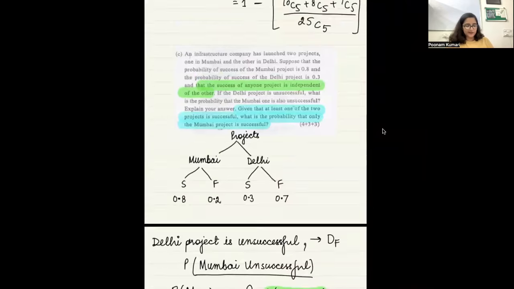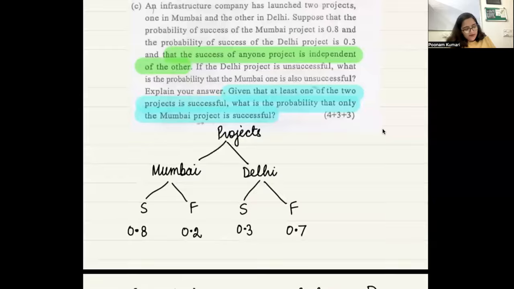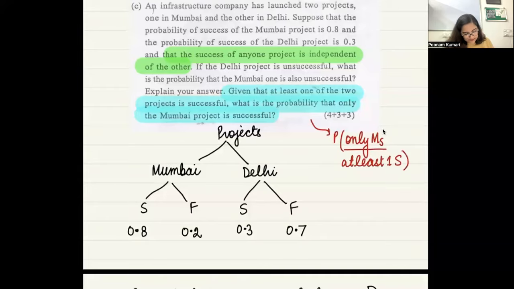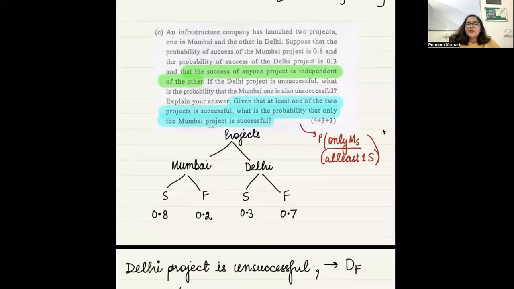Think about it for a minute. The probability that only Mumbai is successful, given that at least one success. This is the probability that you have to find. That only the Mumbai project is successful, given that at least one project is successful.